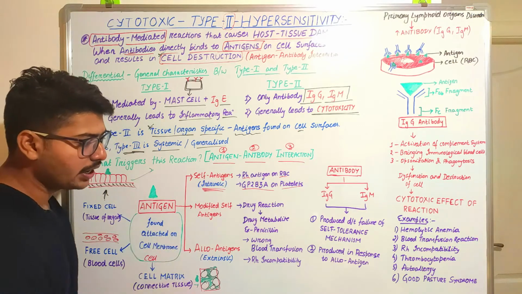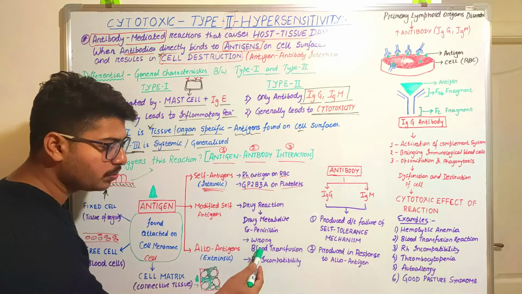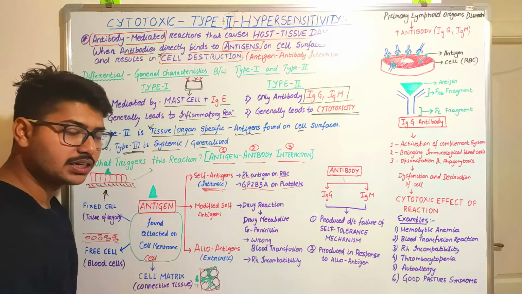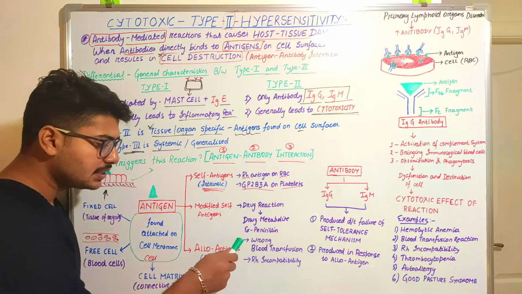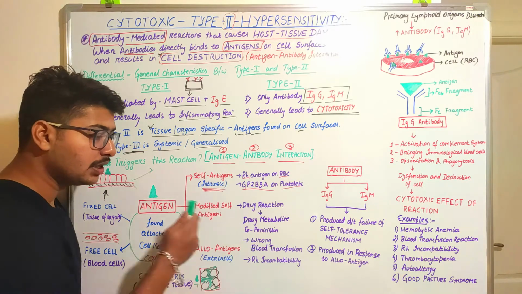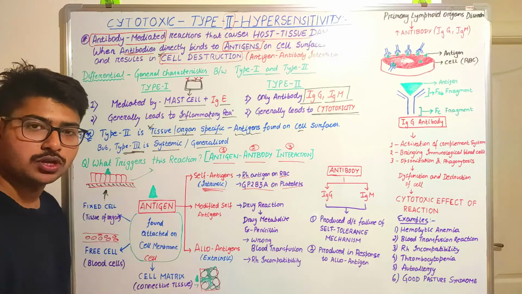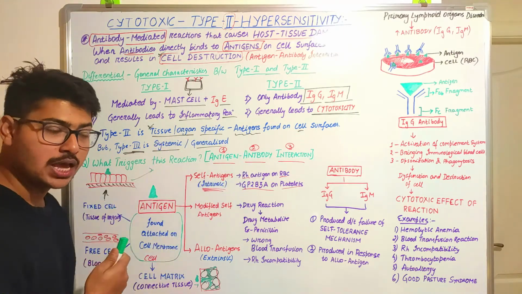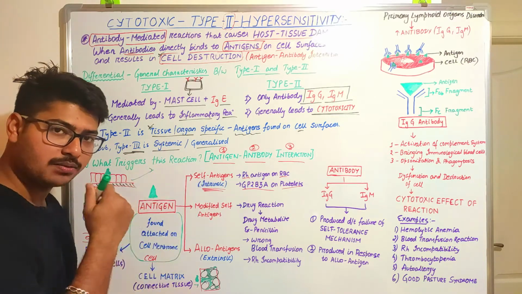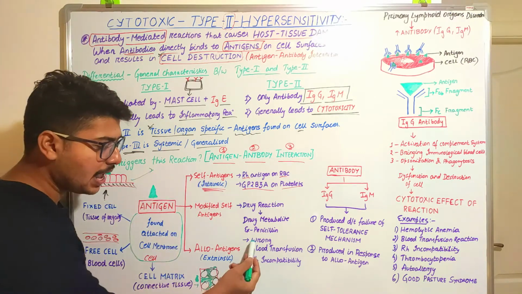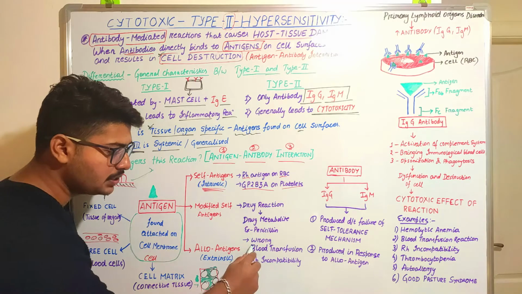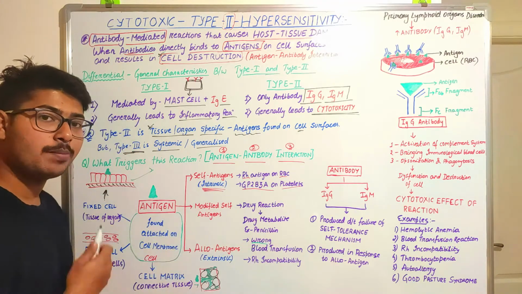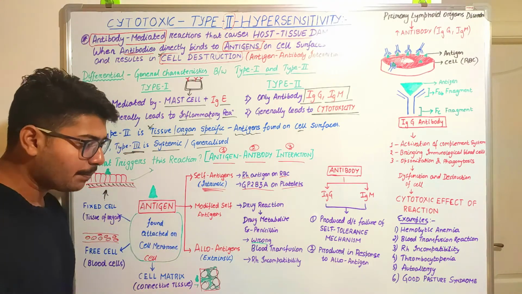What conditions? In conditions like wrong blood transfusion or Rh incompatibility. For example, in a mismatched blood transfusion, what happens when we are getting blood from other donors? They have different blood categories, and as I have said, it is wrong, meaning our blood is not matching with the donor. So what will happen?